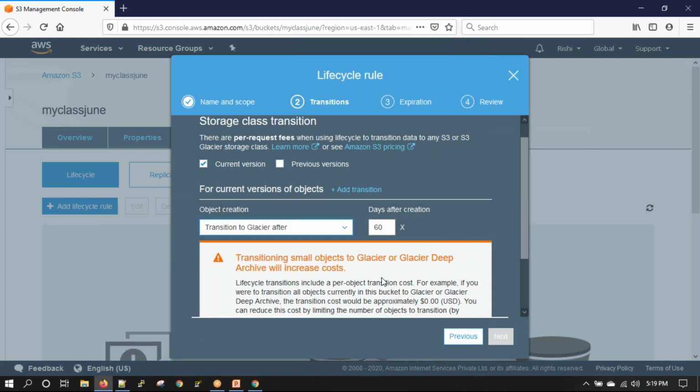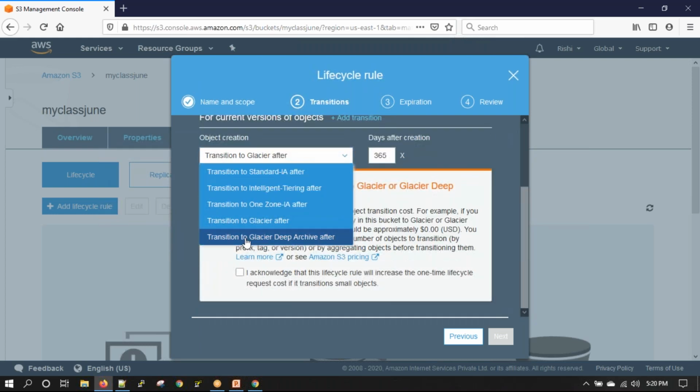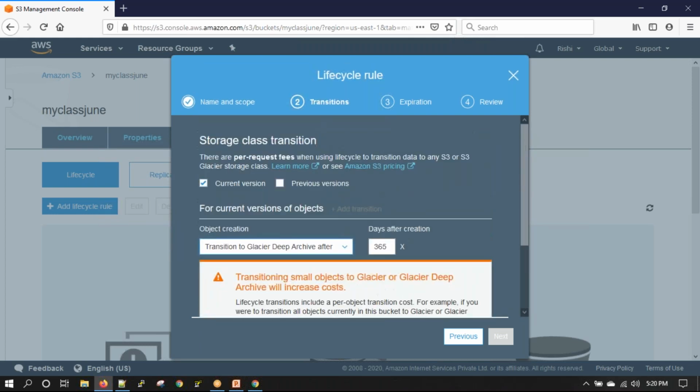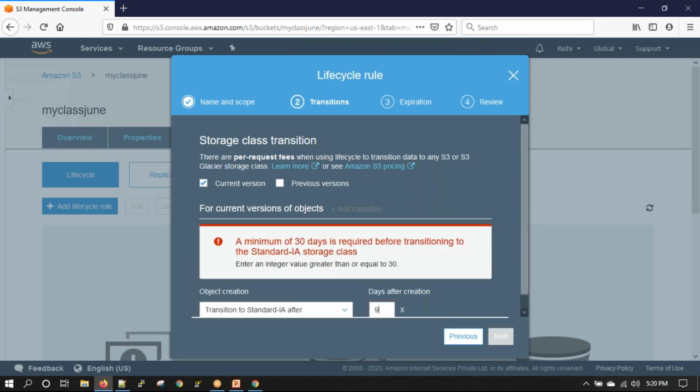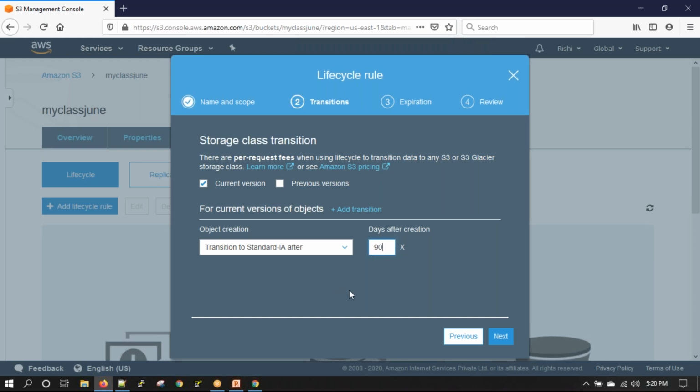Say I know that after 60 days, or this can be any number, move my object to Glacier after 365 days also, or maybe to Glacier Deep Archive. So a lifecycle rule is a transition to a different storage class after a specified period of time. This can be the number of days that we decide. Once I set this rule, it will be storage class transition of the object to standard IA after 30 days.